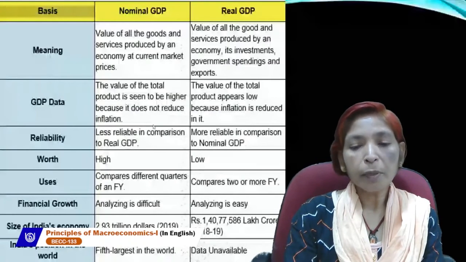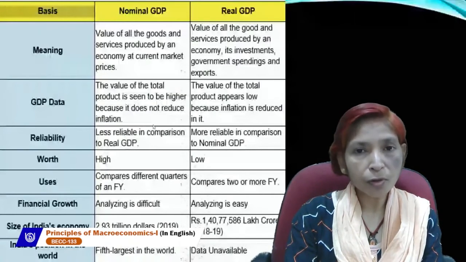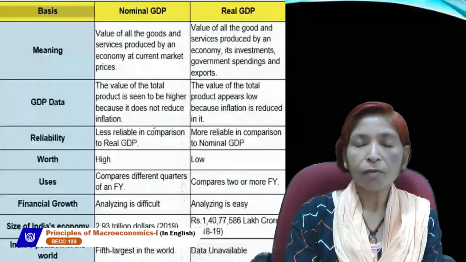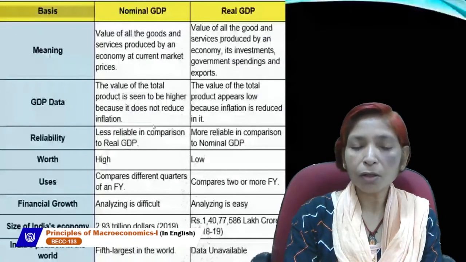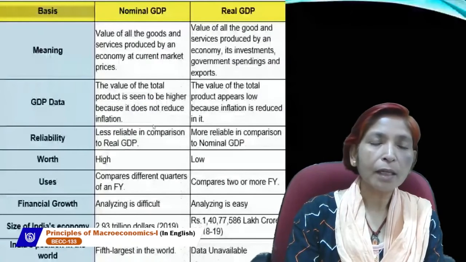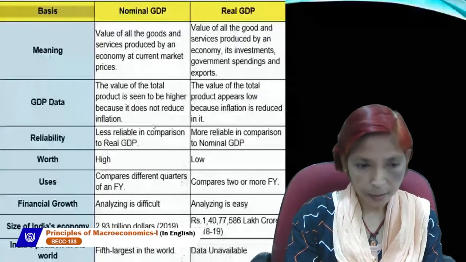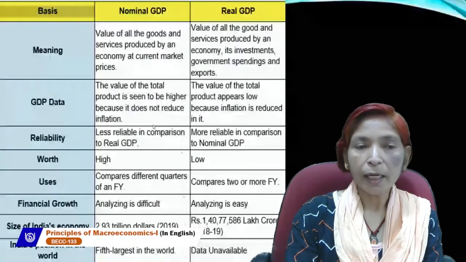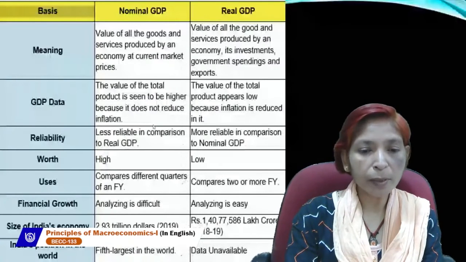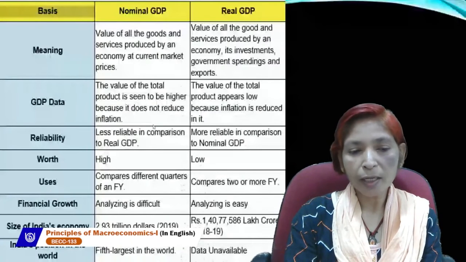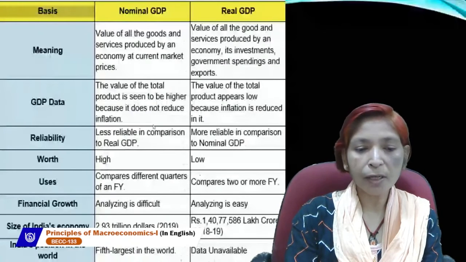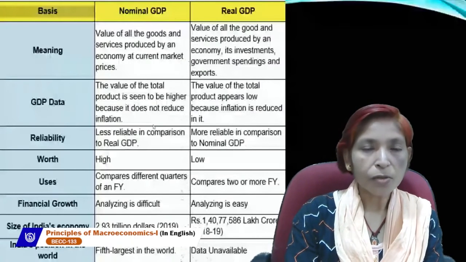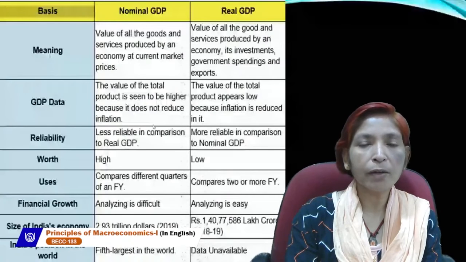But real GDP is very necessary and useful for economic welfare or social welfare, and nominal GDP is not useful for calculating economic welfare or social welfare. So analyzing economic growth is difficult in the case of nominal GDP, but with real GDP, analyzing is very easy. According to nominal GDP, India's position in the world is fifth largest, and for real GDP, data is not available. So this is the basic difference between nominal GDP and real GDP.